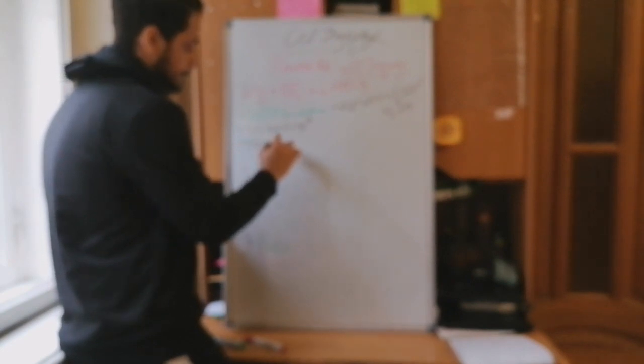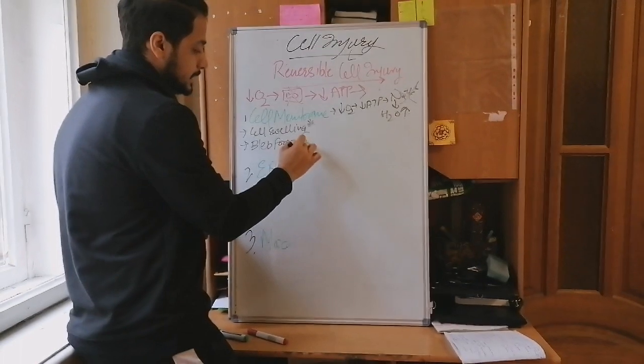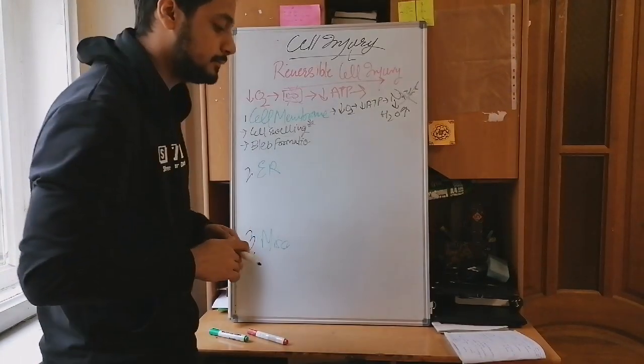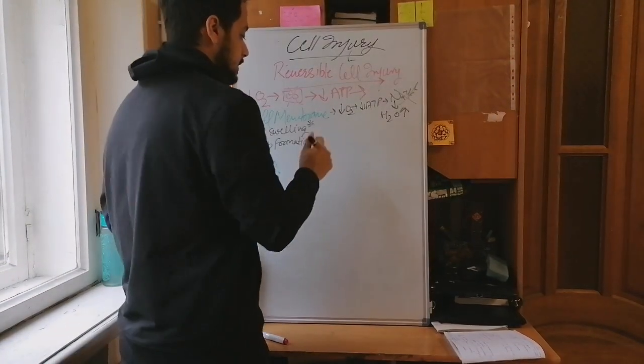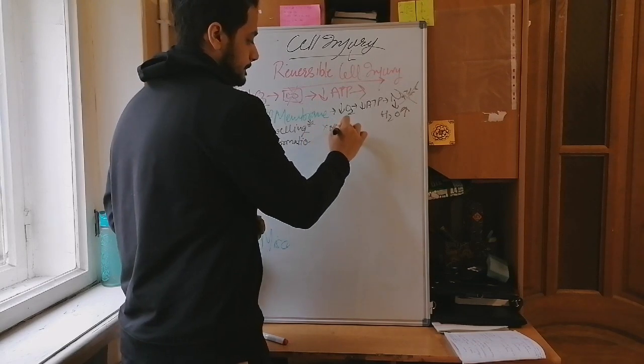This is quite important. And apart from this, we're going to see bleb formation in this. And apart from bleb formation, we're going to see one more phenomenon here, that is myelin figures.